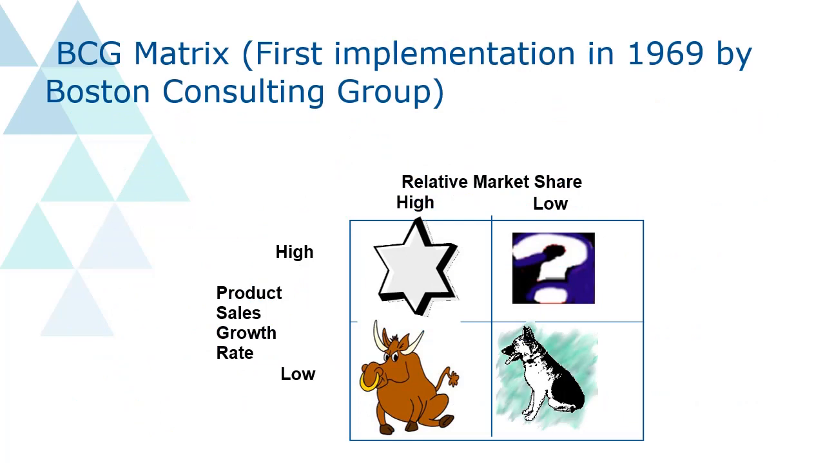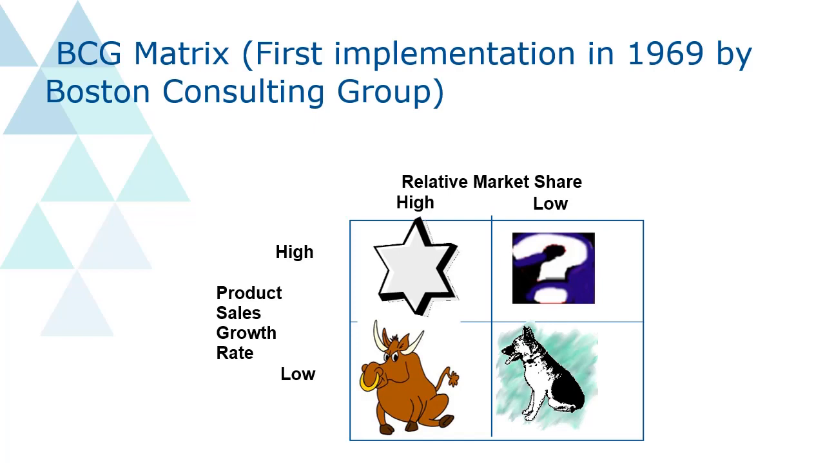Now in this you can see there are four quadrants. On the x-axis, the product sales growth rate is there, and under that, high and low are the two parts. If the product sales growth is increasing every quarter, every month, every half year, or every year, it is at the high position. Or if the product growth rate is low, meaning decreasing, it comes under low. Relative market share: what is your market share in the market where you are operating, high or low? So there are four things.